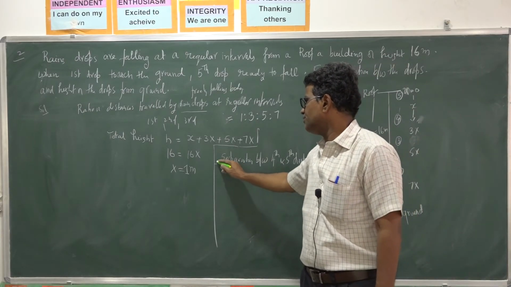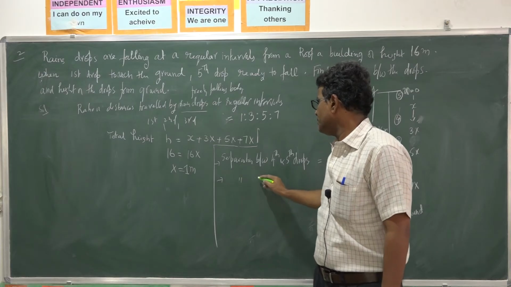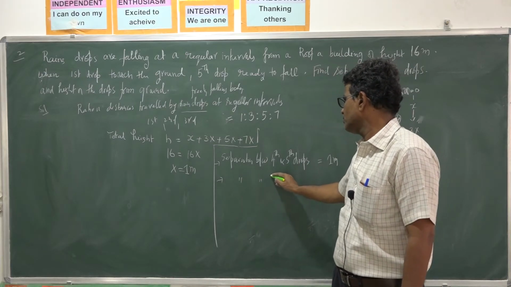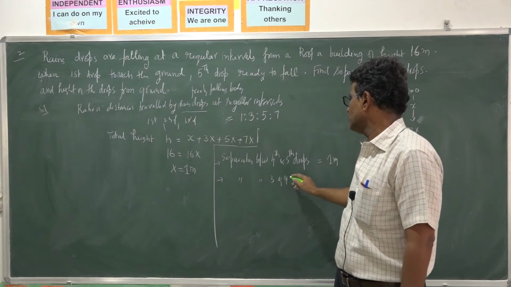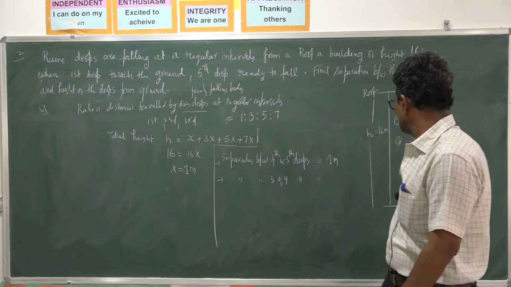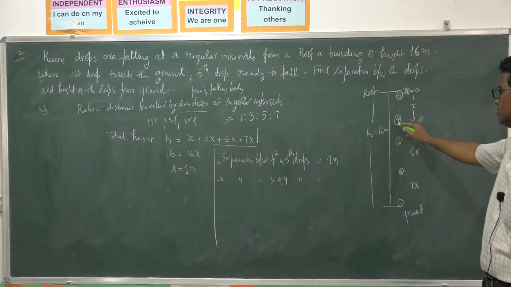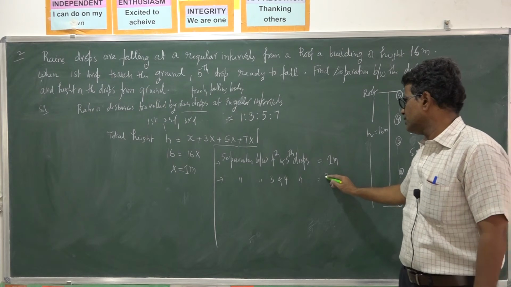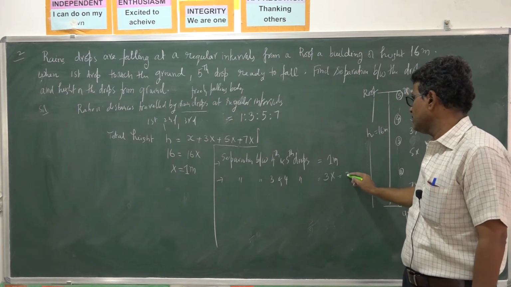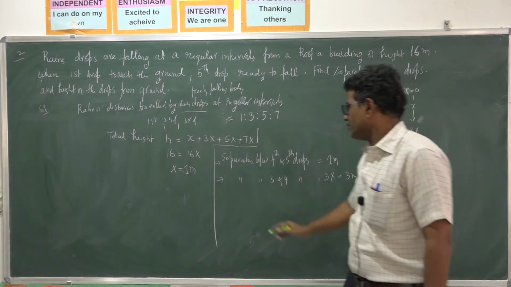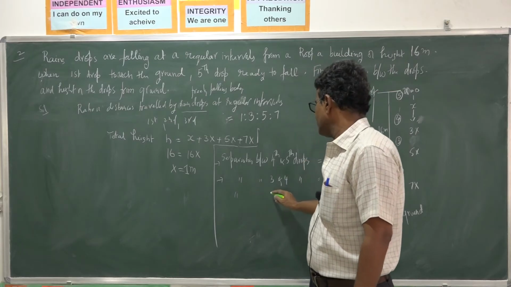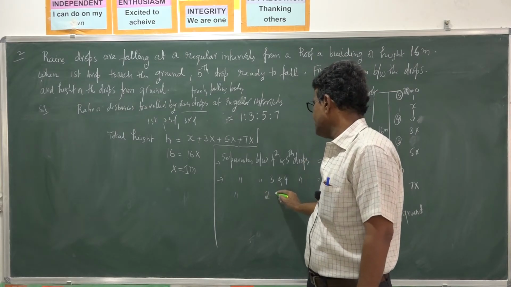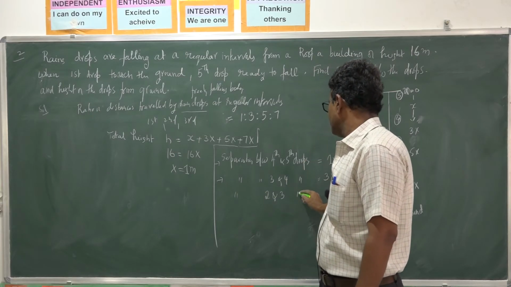What is the separation between the 3rd and 4th drops? How much? It is 3x, that is 3 meters. What is the separation between the 2nd and 3rd drops?